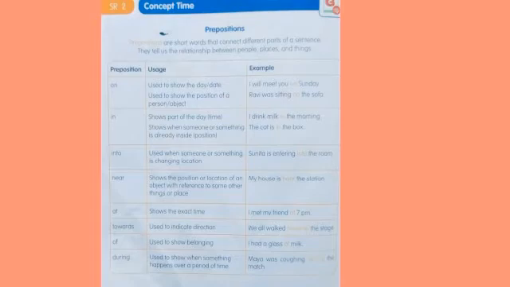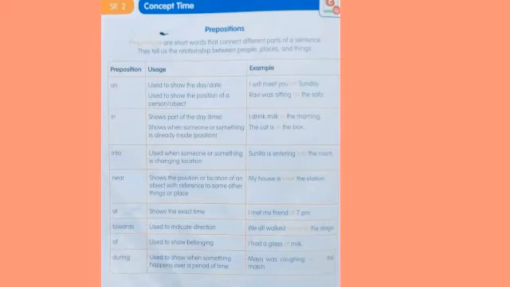Next one is "in". "In" shows part of the daytime. See here, I drink milk in the morning. It shows the part of a daytime: morning, afternoon or evening. In the morning, in the afternoon, in the evening. I eat breakfast in the morning. I eat lunch in the afternoon. Right? It shows the part of the day.